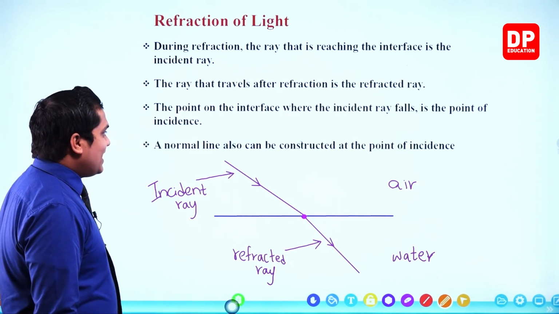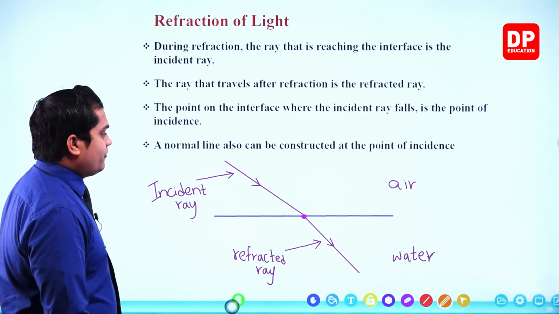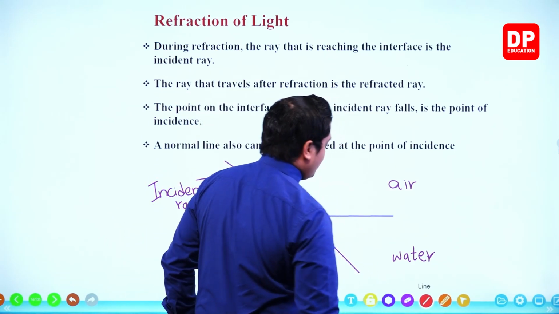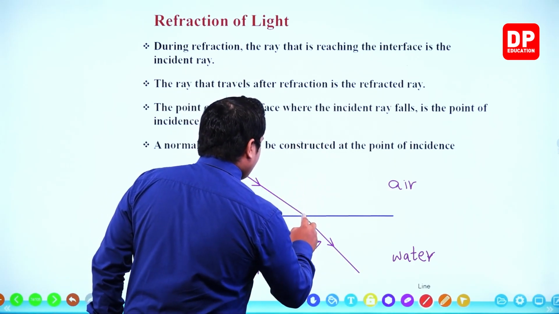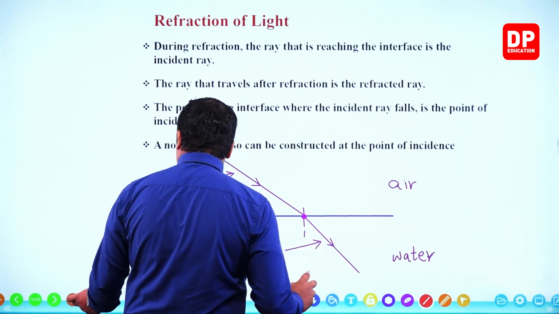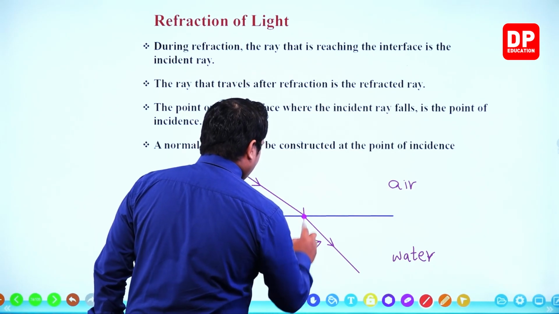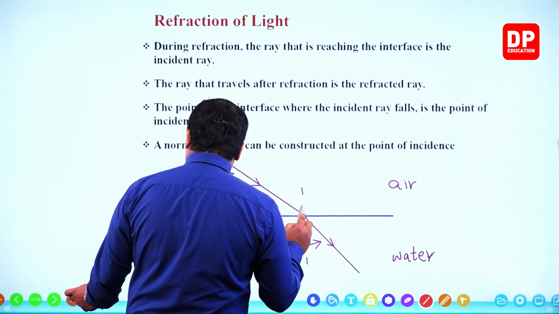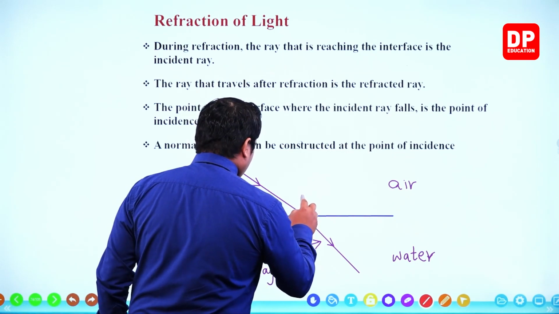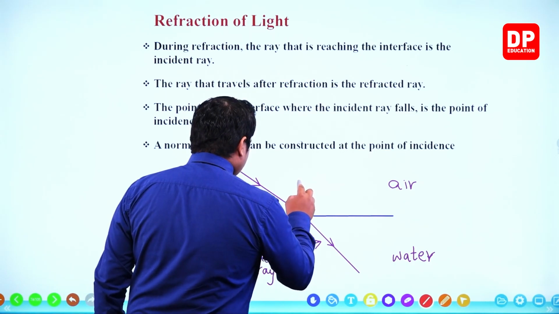A normal line can also be constructed at the point of incidence. I think you now know what we mean by the normal. Can you remember? Normal is the perpendicular line. It is the perpendicular line drawn to the interface at the point of incidence.